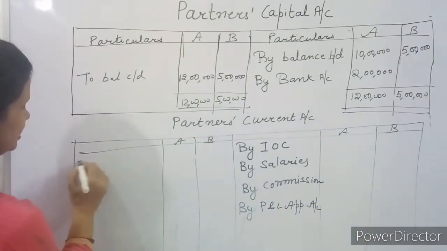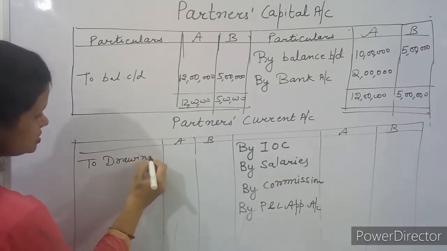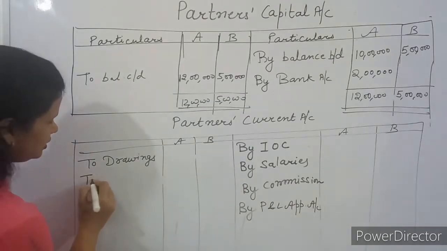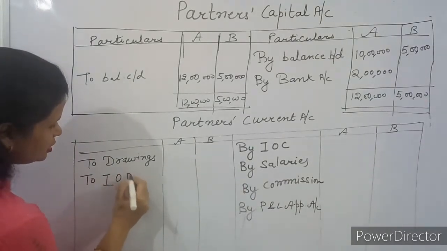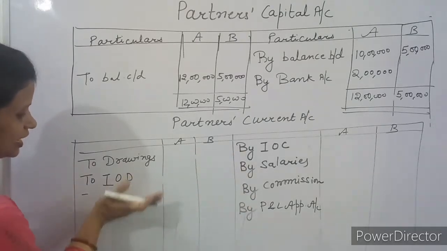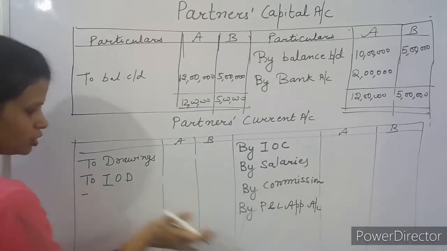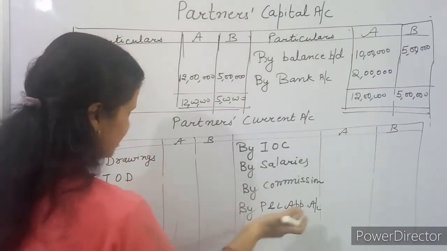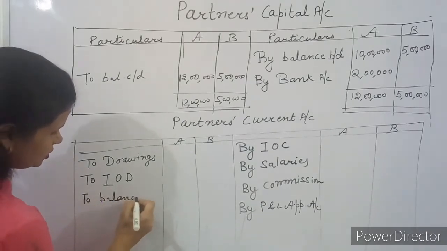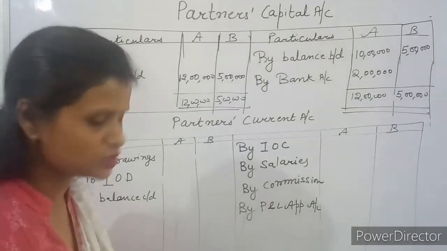On the debit side, you will write down drawings against profit. Drawings, these are given in the question. Then interest on drawings. Finally, you will balance both the sides. If this side is more, you will write on this side, to balance carried down. If debit is more, the balance will be written here by balance carried down. You can post the items and then check what the closing balances will be.